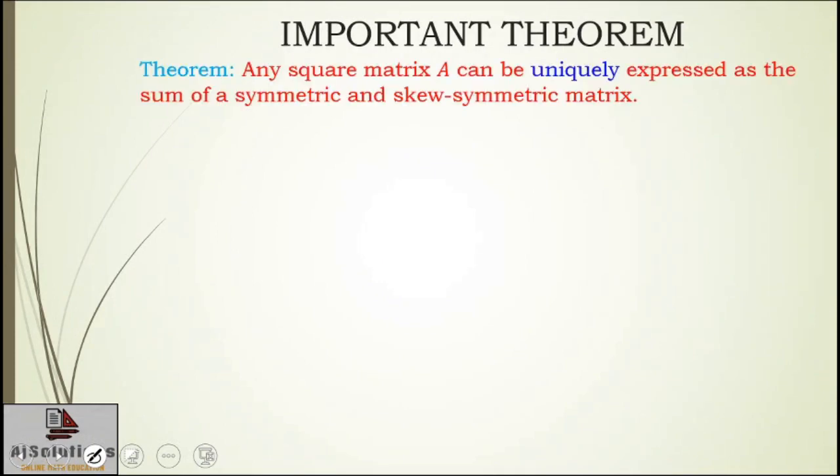So here is that important theorem. Any square matrix A can be uniquely expressed as the sum of a symmetric and a skew symmetric matrix. Here we are talking about any random square matrix A, and the word unique is very important over here. What we are going to do is take any random square matrix and express it as a sum of a symmetric and a skew symmetric matrix.